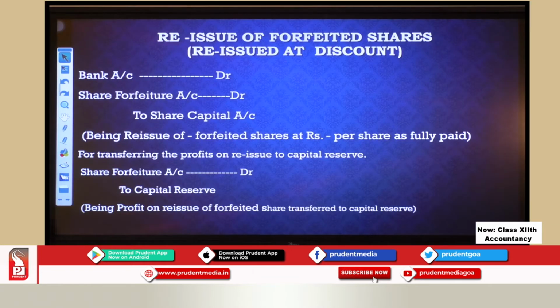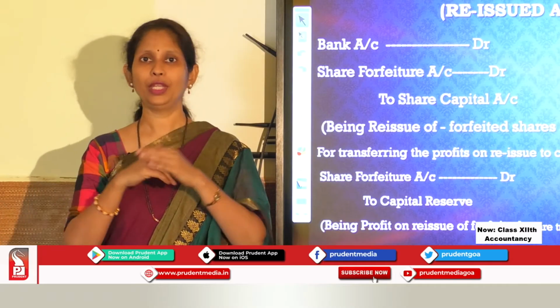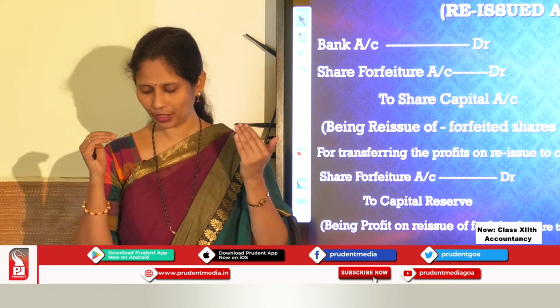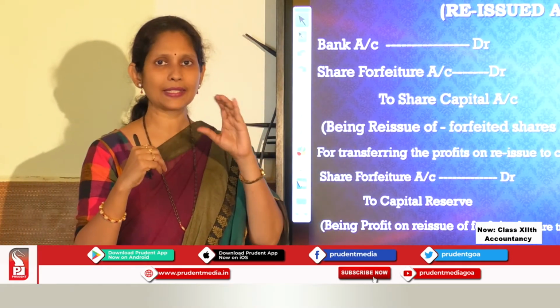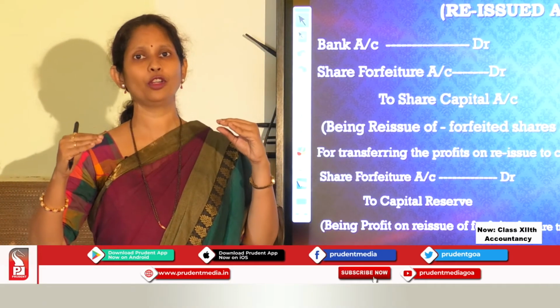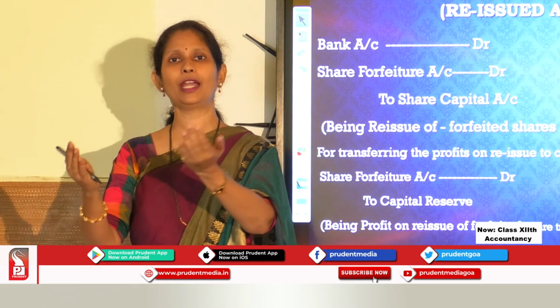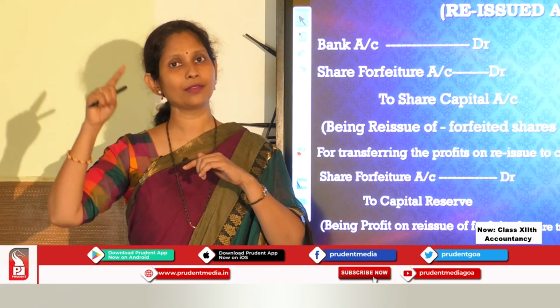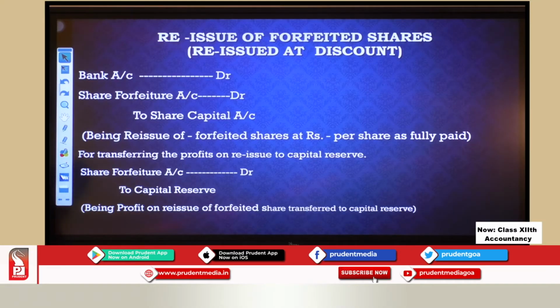So now we have reissue of forfeited shares. Now reissued at discount. So we have these cancelled shares with us. Now we are reissuing them. Now we can reissue them at a lesser price, lesser than the face value. So that means we can reissue them at discount. Now this discount amount should not be more than what we have already collected on these shares. Okay, remember that. So the discount can be maximum to the extent we have collected on these shares when they were originally issued. Okay, so if it is issued at discount, let us see what is to be done.